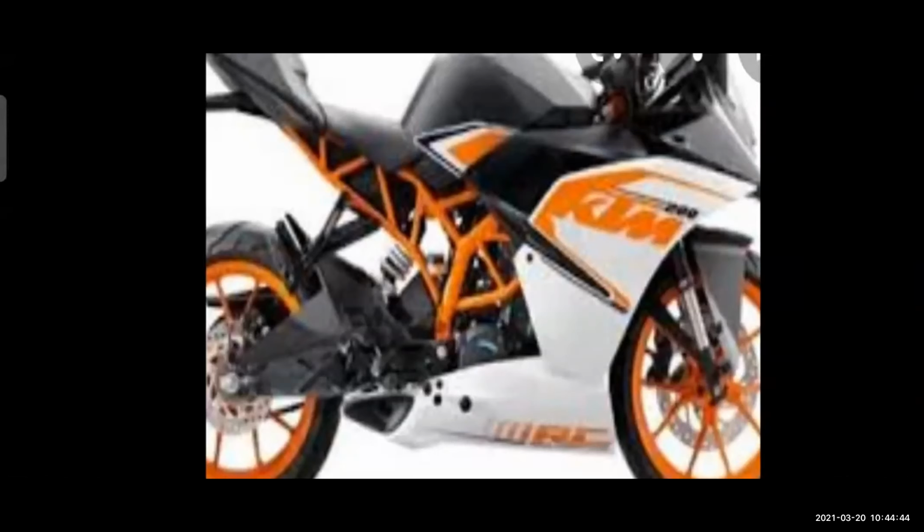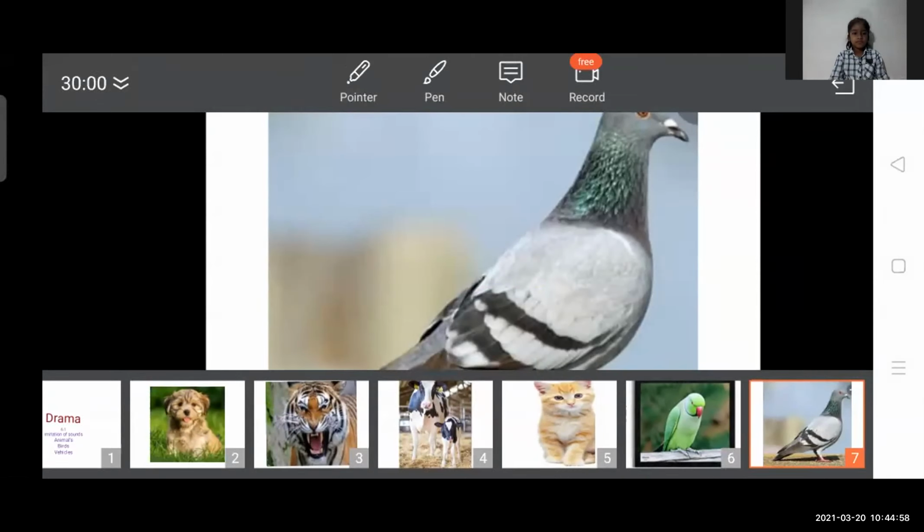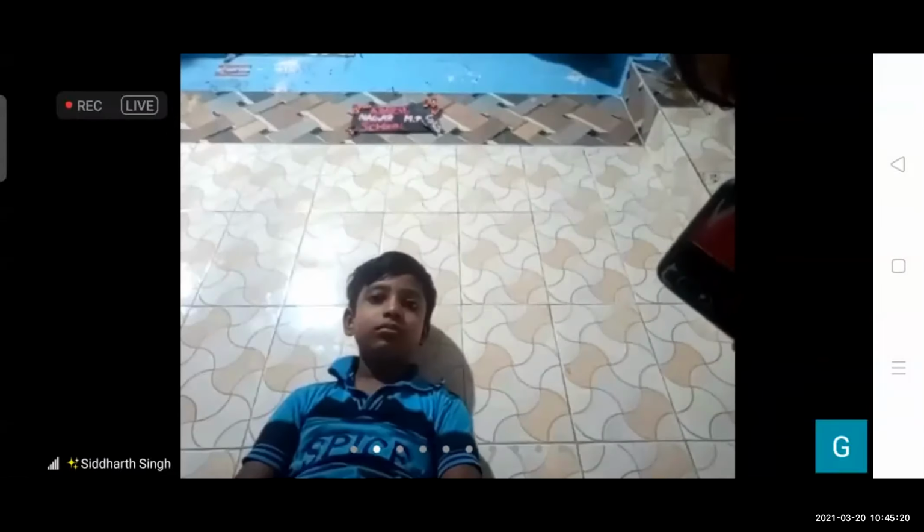Okay. Now I am going to play some sounds. You have to identify which type of sound it is, which vehicle's sound, which bird's and which animal's sound it is. Yes, ready everyone? Yes, teacher. Which vehicle's sound is this?